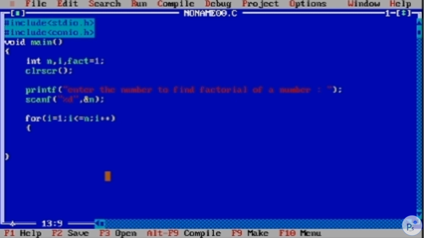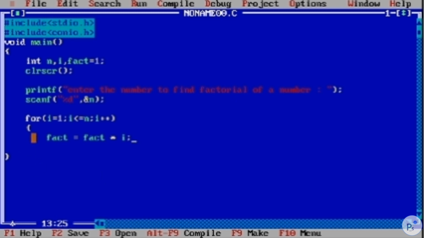Okay, with a definite condition. If your condition is not defined, then obviously the program will go into an infinite loop, which is a never-ending loop. That's why a definite condition is very important. So the factorial logic is fact = fact * i.